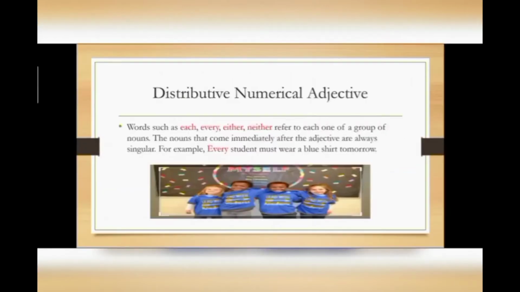Distributive numerical adjective. Words such as each, every, either, neither refer to each one of a group of nouns. Remember one thing, the noun that comes immediately after the adjective is always singular. For example, every student must wear a blue shirt tomorrow. In this sentence, every is a distributive numerical adjective. This word refers to each and every one of the group, okay, each individual.